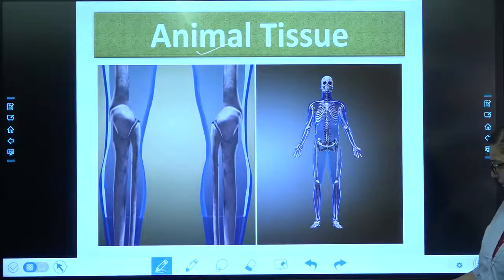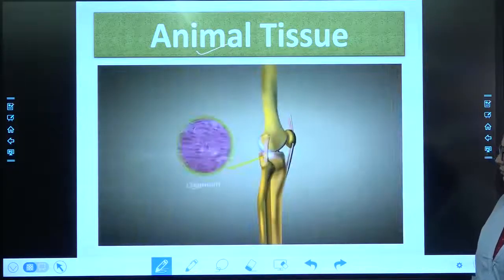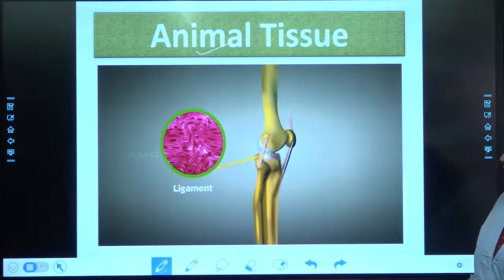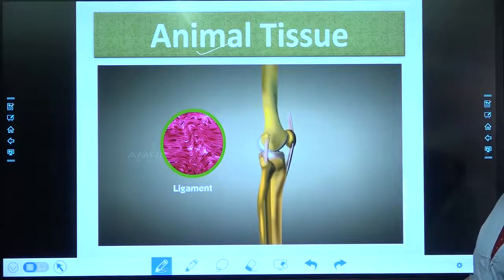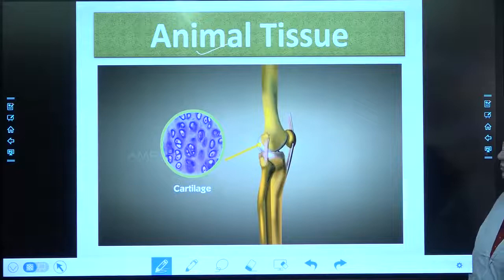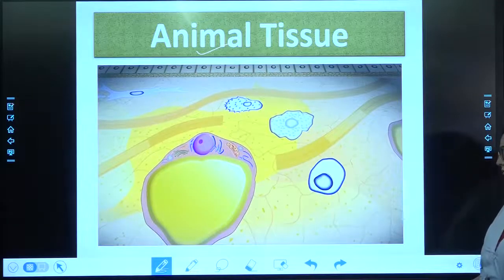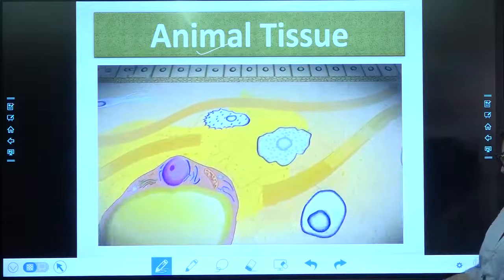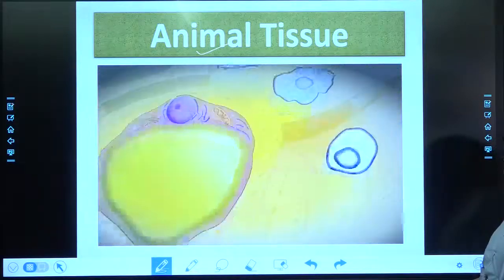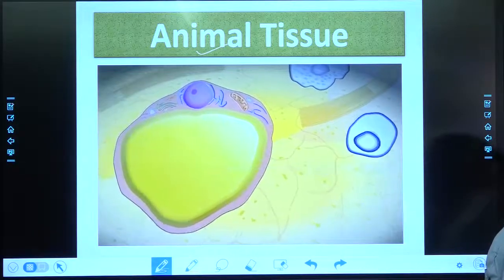Bone cells are solid. Ligaments function as a connection between bones. They are fibrous and stretchy. Cartilage protects bones by preventing them from rubbing against each other. It is a tough but flexible tissue. Areolar fills the space inside the organs. It is gel-like with both elastic and non-elastic fibers. Adipose tissues store fat molecules.